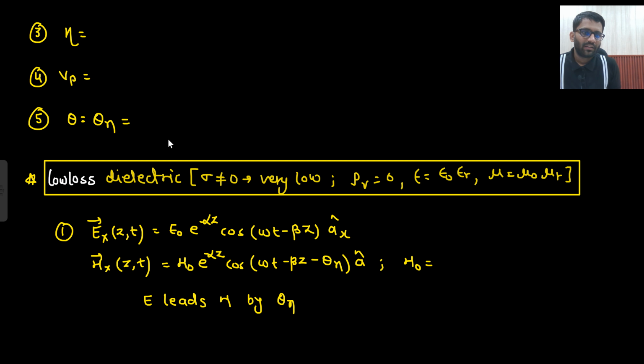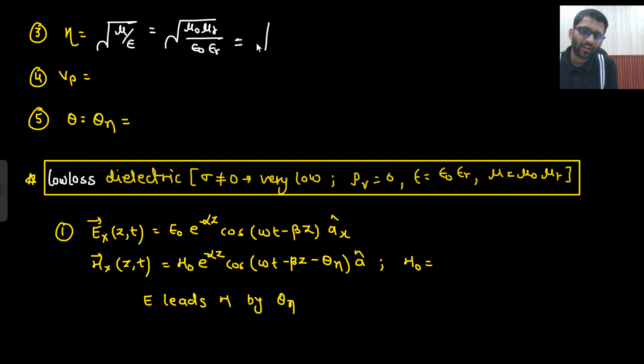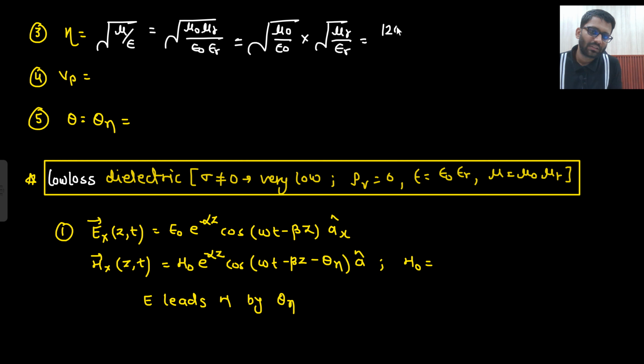What was your eta? Eta was this thing. Or I can write it down in this manner: mu naught mu r upon epsilon naught epsilon r. So what can I take out? Under root mu naught upon epsilon naught into under root mu r upon epsilon r. So under root mu naught by epsilon naught is 120 pi, into under root mu r by epsilon r.